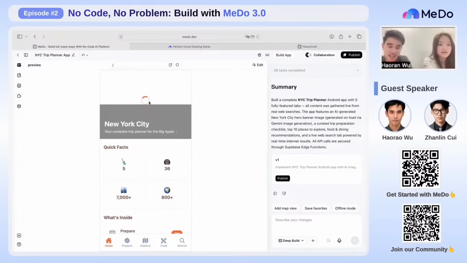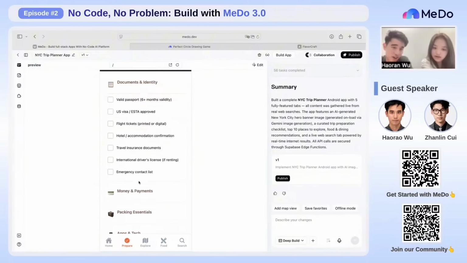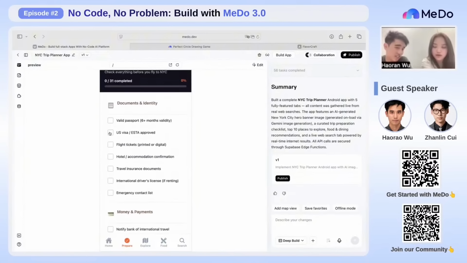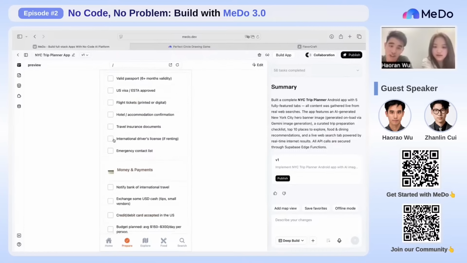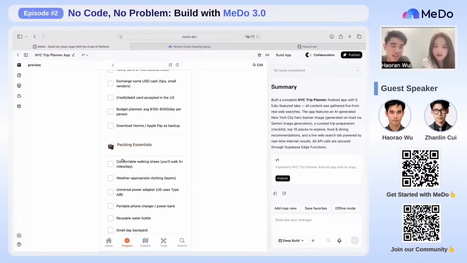Great, we can see that it prepared a list of documents and items I need to prepare for this trip. Money and payments, and you can use this checklist to prepare all the stuff you want to go before you leave, I would say.